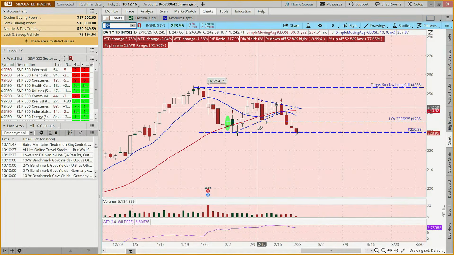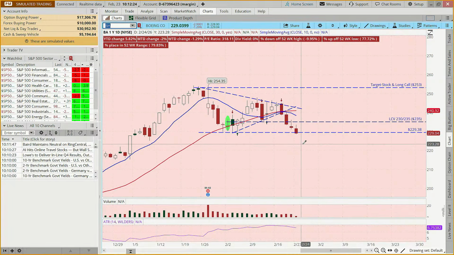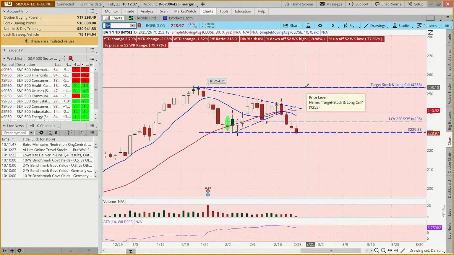And you might say, well, if it breaks below this 229-ish line, because support is a range, then I'm going to exit all 3 positions. I don't have to wait until I'm down 50% on the long call vertical to say this is not going according to plan and I'm out. And even though we have time in that we bought the stock, we have time for it to come around.